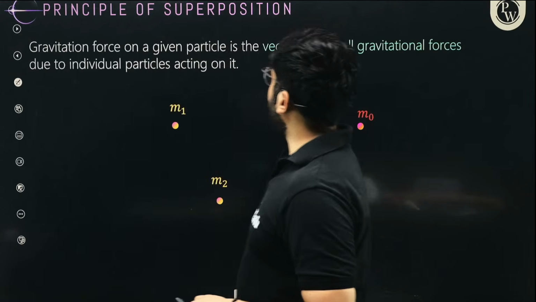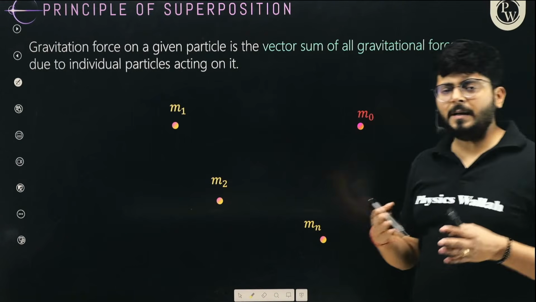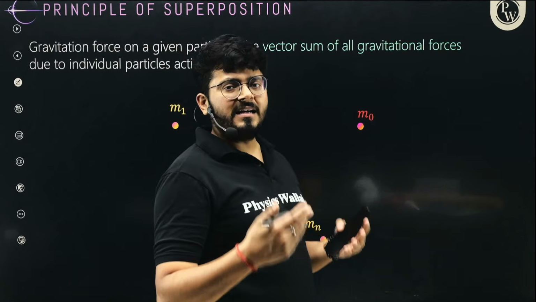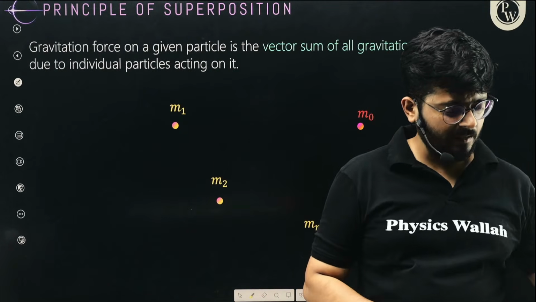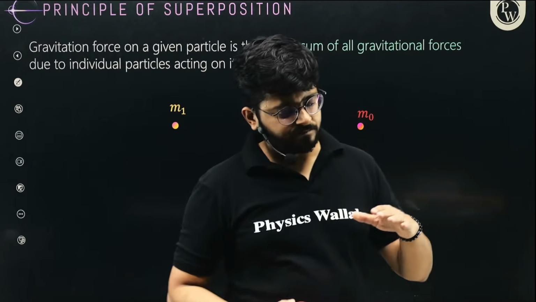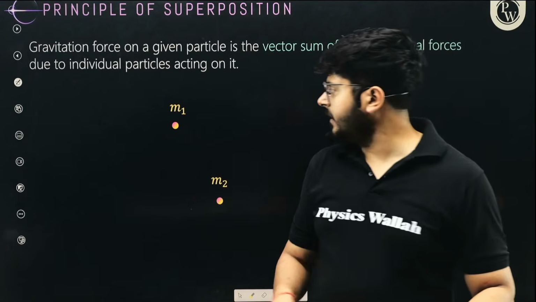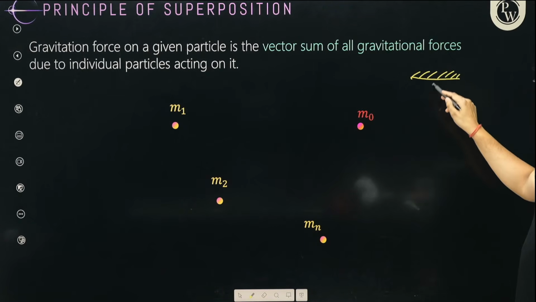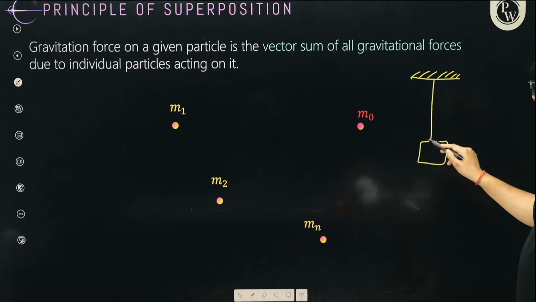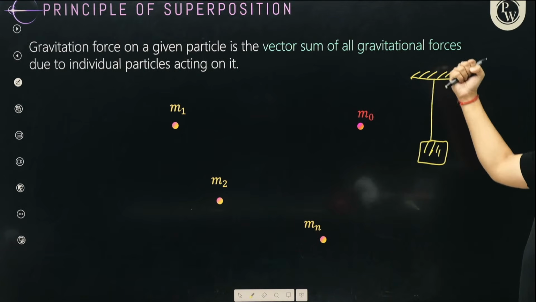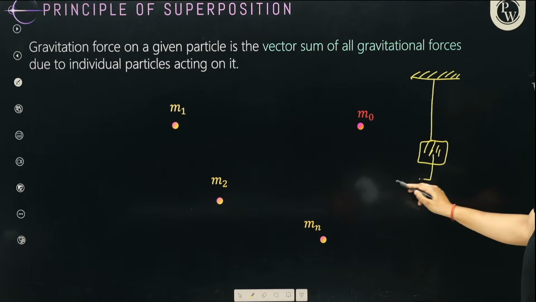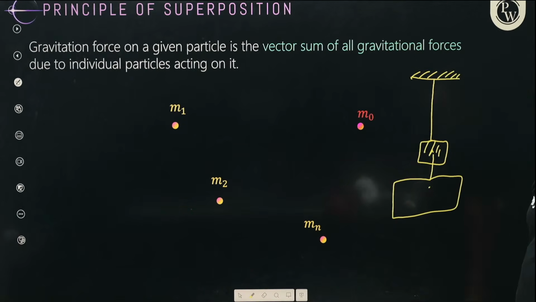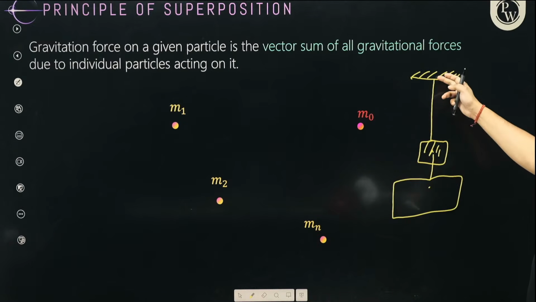All right. So now the next thing is the principle of superposition. What do you mean by principle of superposition? My dear kids, it is possible that we have multiple masses interacting with each other. Imagine this is a ceiling. From the ceiling I am hanging a mass. Right now only this mass is pulling the ceiling in the downward direction. I can attach one more mass, and now both the masses are pulling the ceiling downward. So the effect of both of these is acting over here.